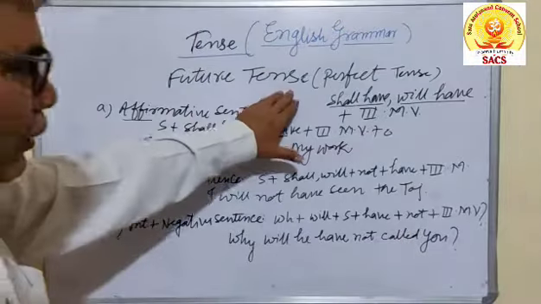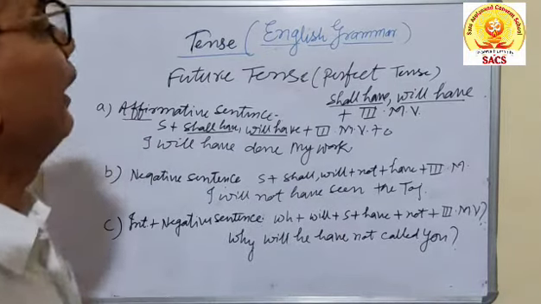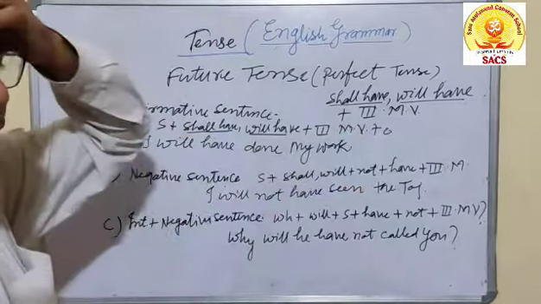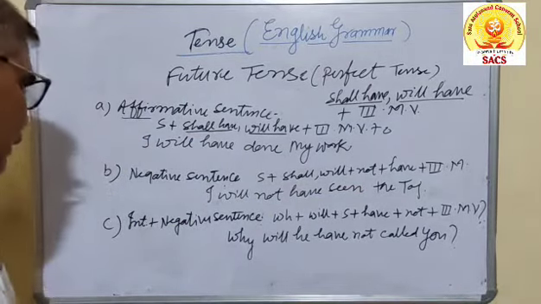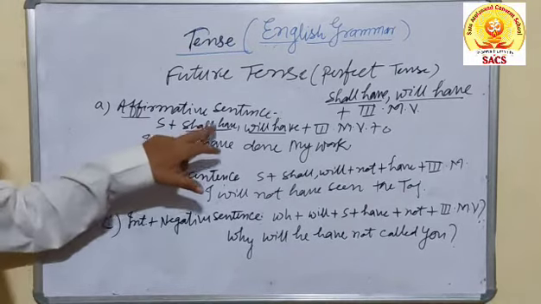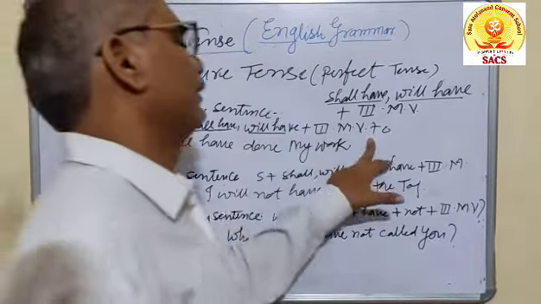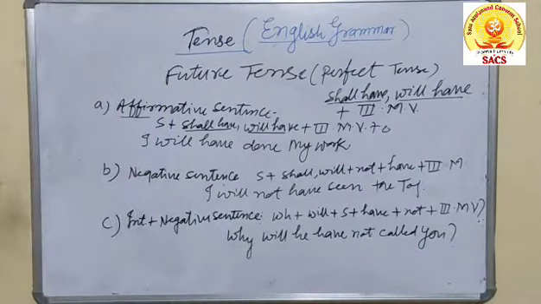We shall read future perfect tense. There are two helping verbs, shall have and will have, plus the third form of the main verb. Just as you know, the third form of the main verb is the nature of all the perfect tenses. In this way, in an affirmative sentence: subject plus shall have or will have plus third form of the main verb plus object. This is the formula I have written in order to make it easy.